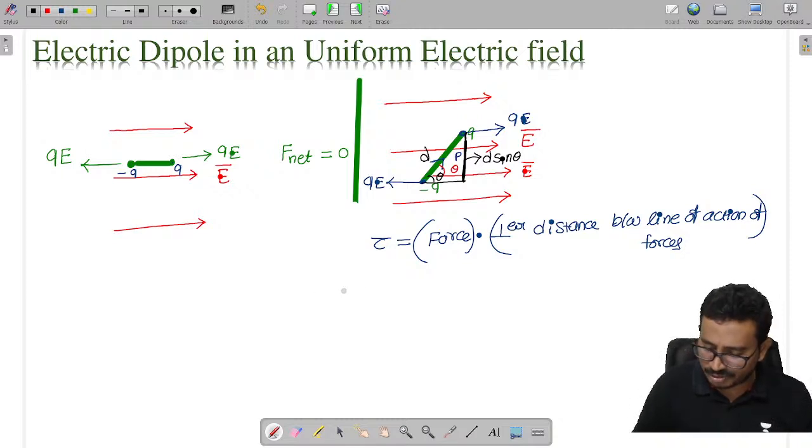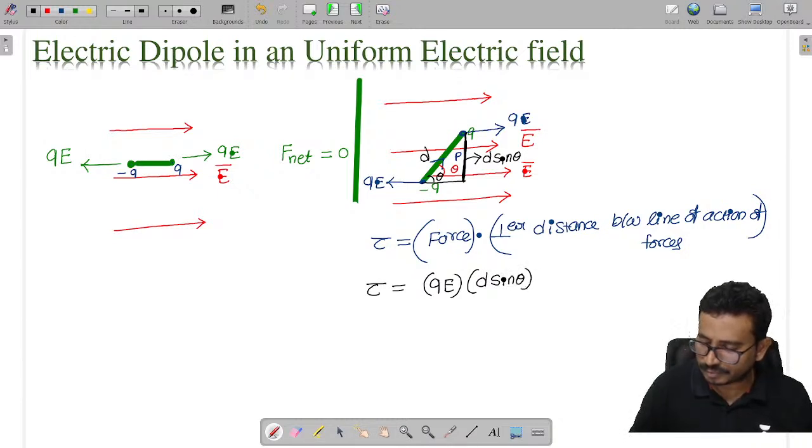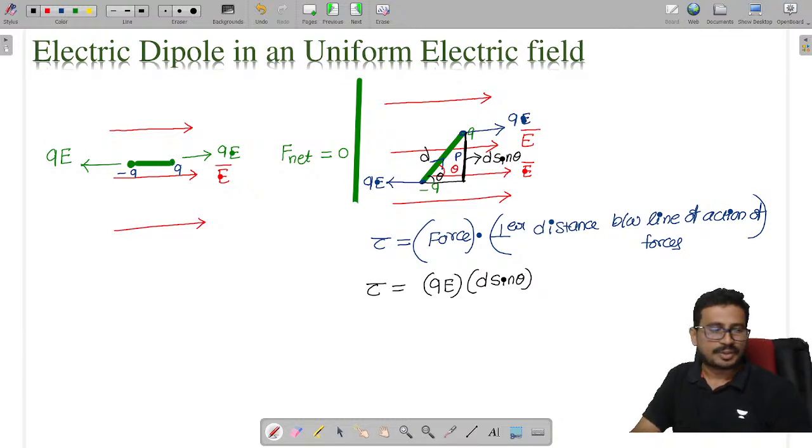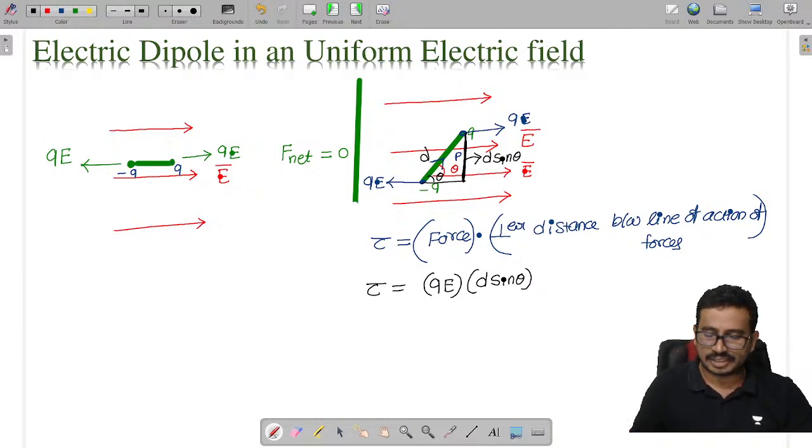All of you now tell me. So the torque is given as force acting, which is QE, into the perpendicular distance, which is d sine theta. So torque is QE d sine theta. Is it fine, all of you?